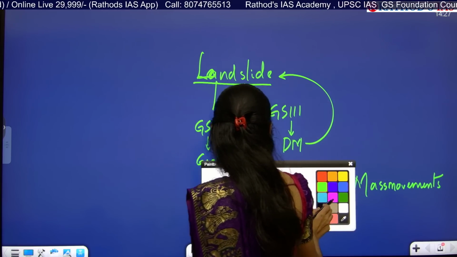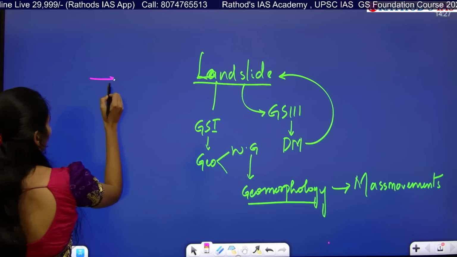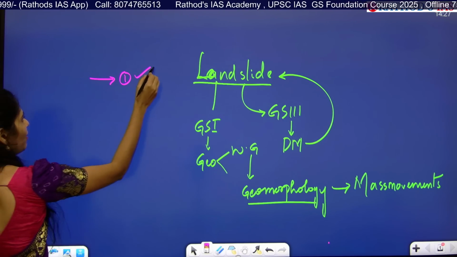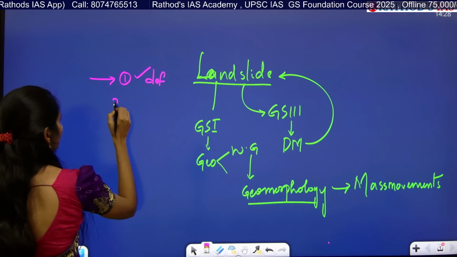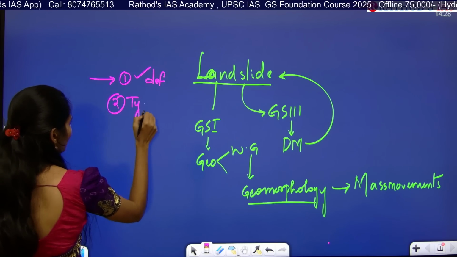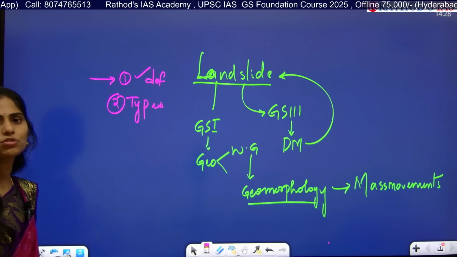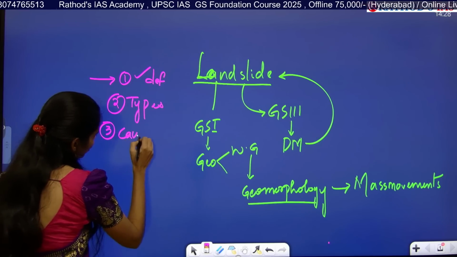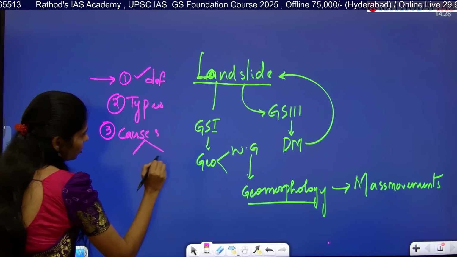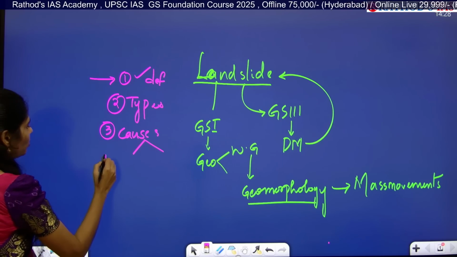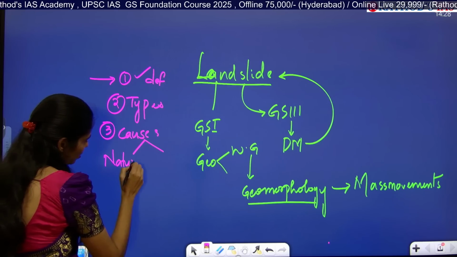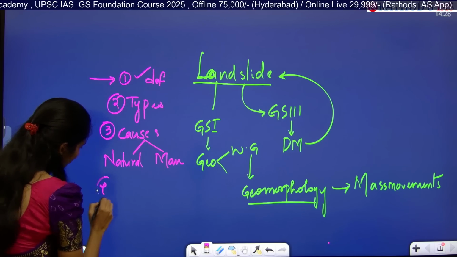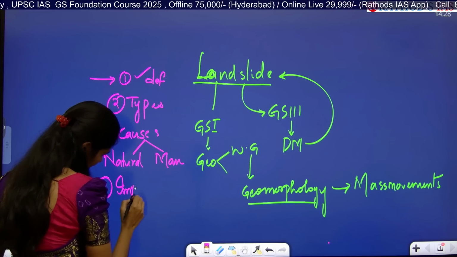So what are the dimensions you have to see? First, you have to understand the meaning of landslides, so you have to know the definition of landslides. Second, you have to know about different types of landslides. Next, you have to know the causes of these landslides. In these causes we have natural causes and man-made causes, so you have to know both of them. And at last you have to know the impacts.